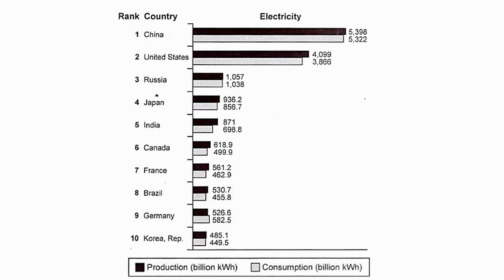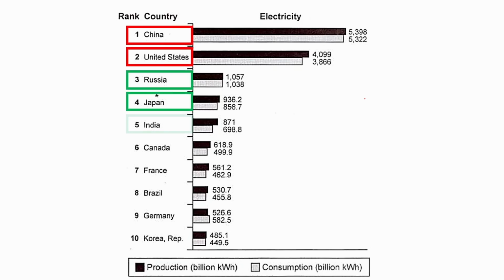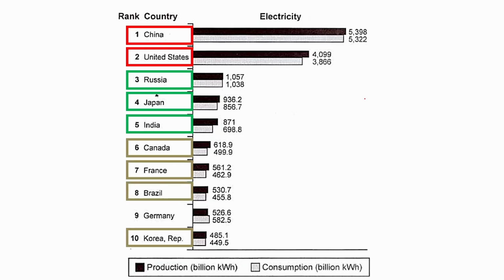In order to organize your answers, it's better to group them, right? So we need to put some of these countries together and write them in separate paragraphs to make it easier to organize our answer. Now, I will put China and the United States together as they have the highest amounts. Then I'll put Russia, Japan, India together. I will write them in a separate paragraph. Canada, France, Brazil, and Korea in a separate paragraph.